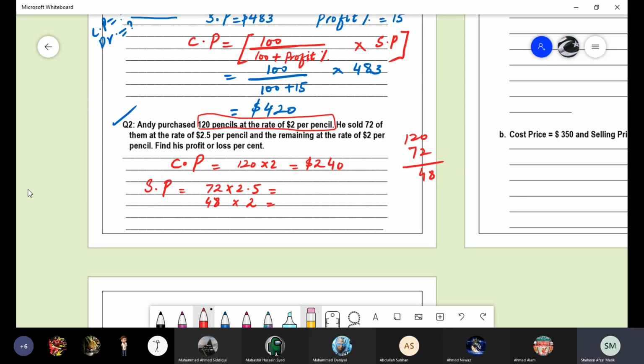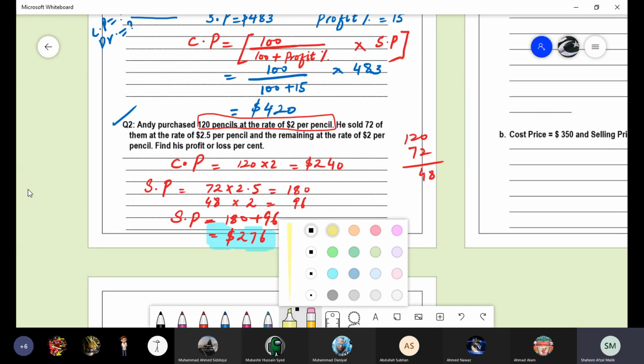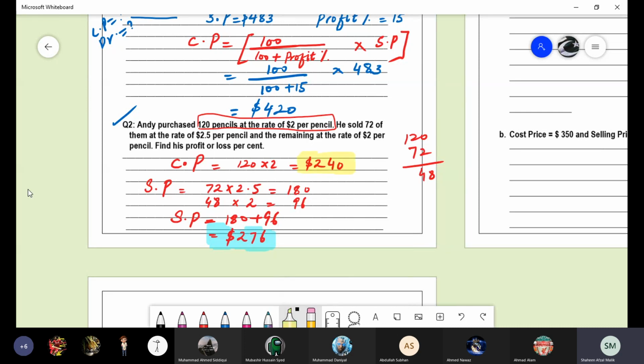What is the first value? 72 multiplied by 2.5? 180. And the second value? 96. What is the total selling price? 180 plus 96, that is $276. Yes, boys, this is the selling price and the cost price was $240.